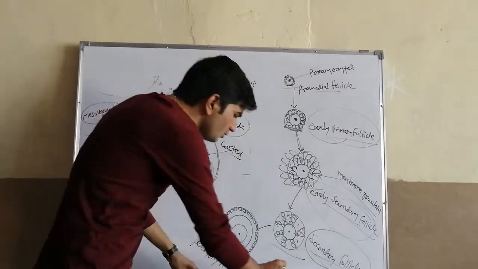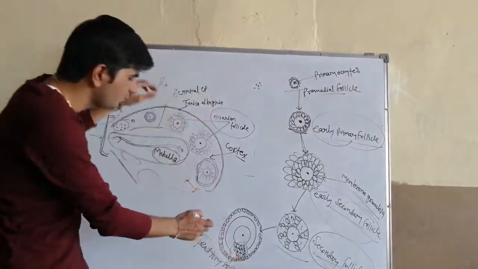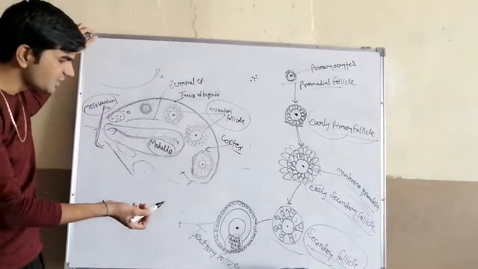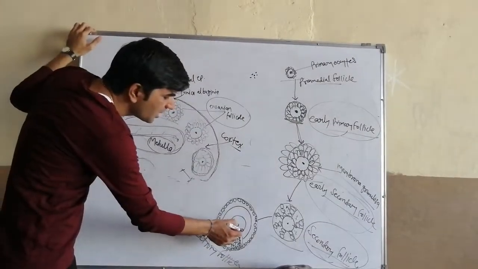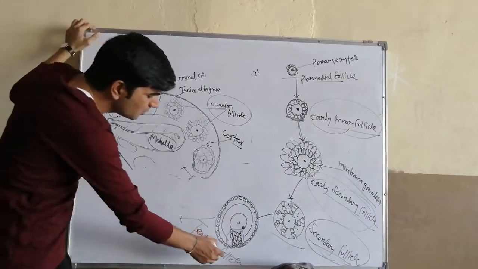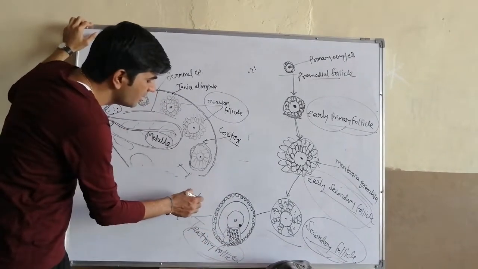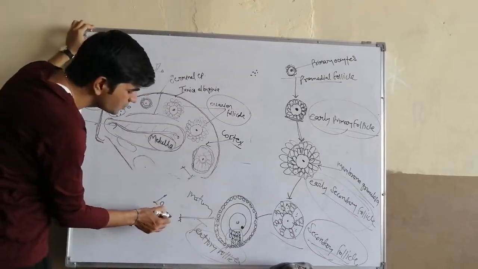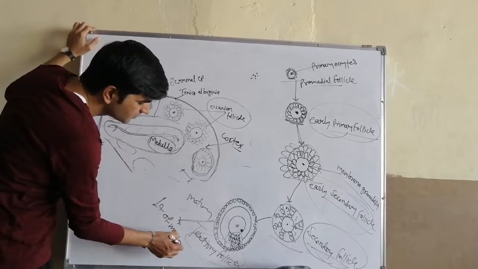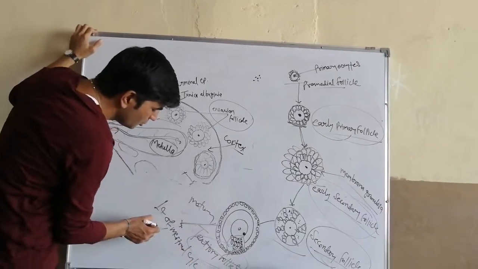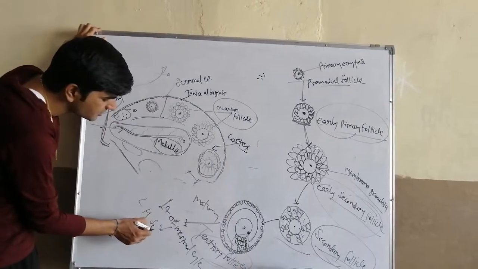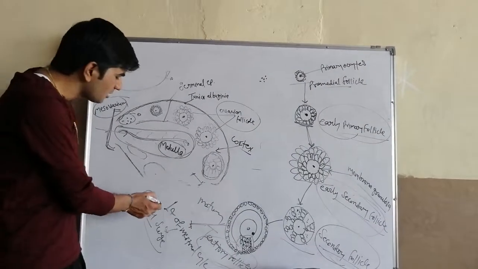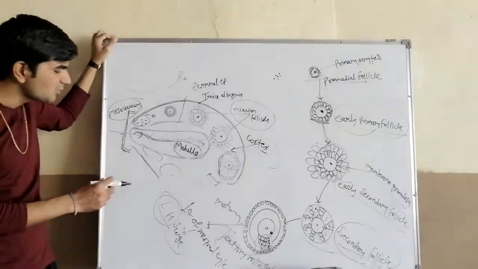Then the first meiotic cell division is completed within these stages, and the primary oocyte is converted into the secondary oocyte, and a polar body is also formed. Now the Graafian follicle becomes totally mature. At day 14 of the menstrual cycle, due to the effect of the LH surge. LH surge means luteinizing hormone, which is secreted by the gonadotropin cells of the anterior pituitary gland.